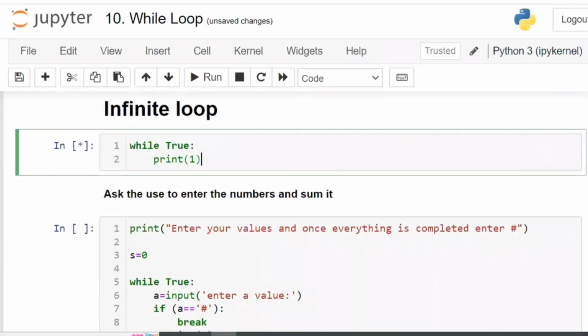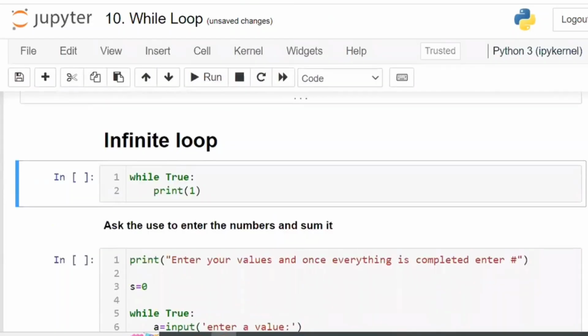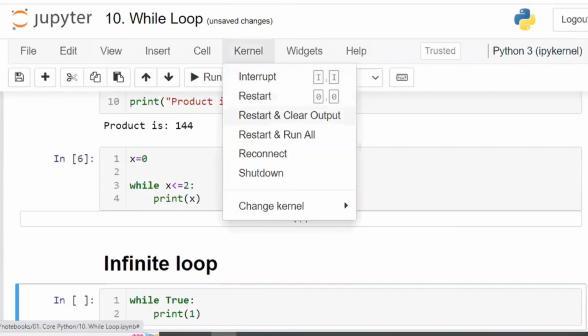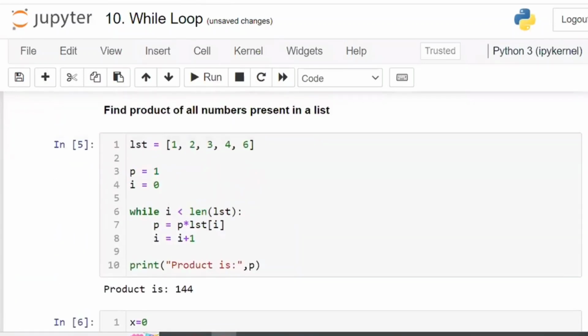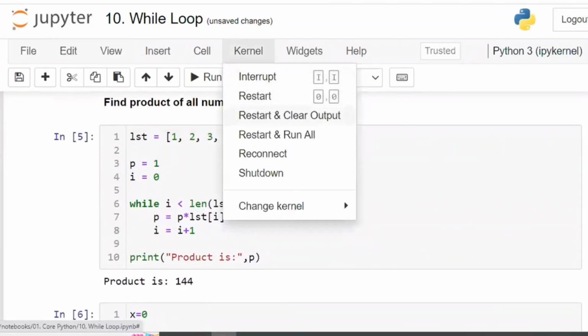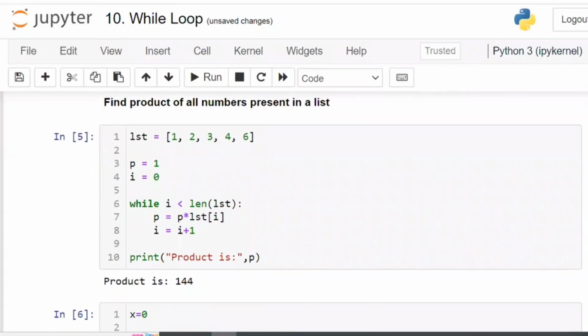See, let me write the code in front of you once again. I'm restarting the kernel. I'm clearing off everything. Just a minute, guys.